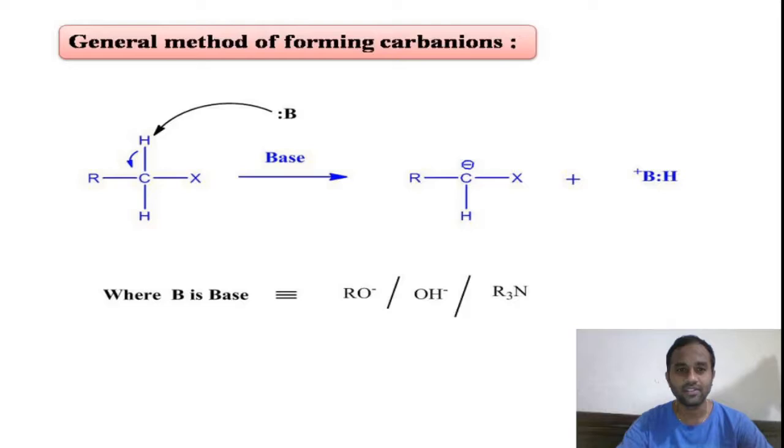Here X, you see in the compound, is any electronegative group or electron withdrawing group. Then only the formed carbon anion will become stabilized due to the inductive effect or mesomeric effect. It will get resonance stabilized, thereby it is easy to form a carbon anion by treating the organic compound with a base, right?